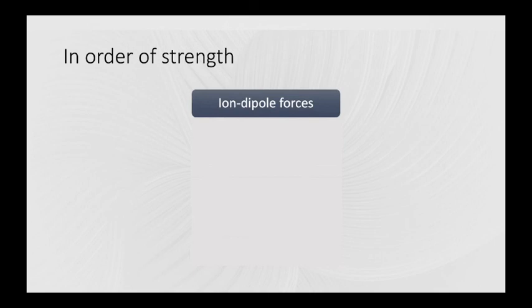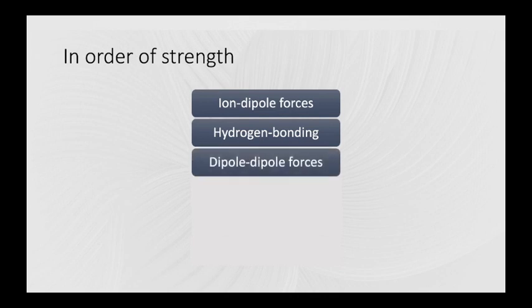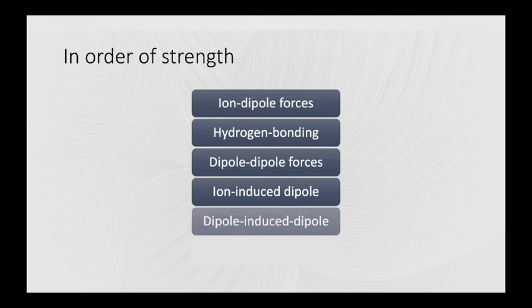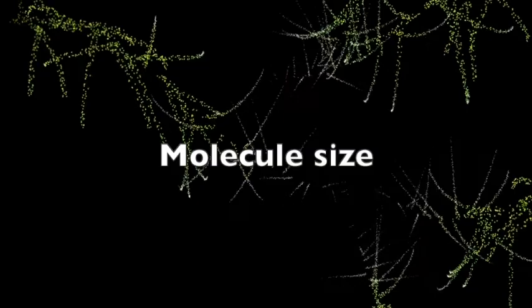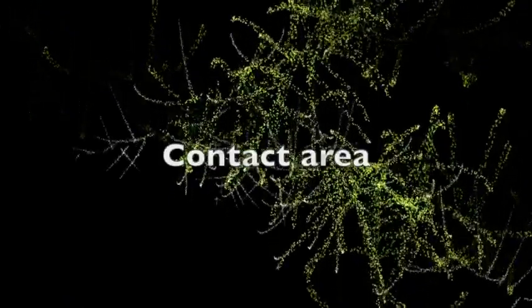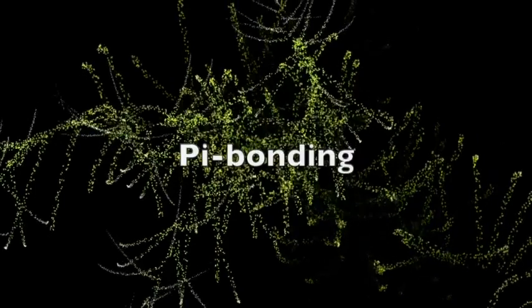In order of strength, intermolecular forces include ion dipole forces, hydrogen bonding, dipole-dipole forces, ion-induced dipole forces, dipole-induced dipole forces, and London dispersion forces. The three that you will see most often on the AP exam are hydrogen bonding, dipole-dipole forces, and London dispersion forces, and it is essential for you to remember the relative strengths of each, and how strength can be influenced by molecule size and polarizability, surface area or contact area, and the presence of pi bonding.